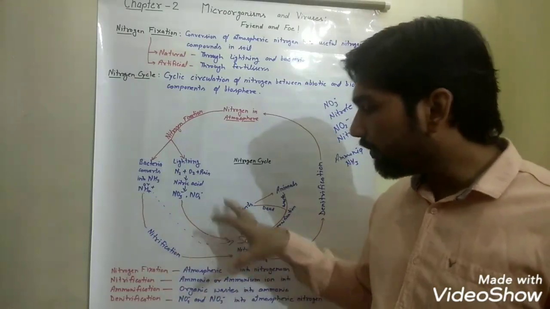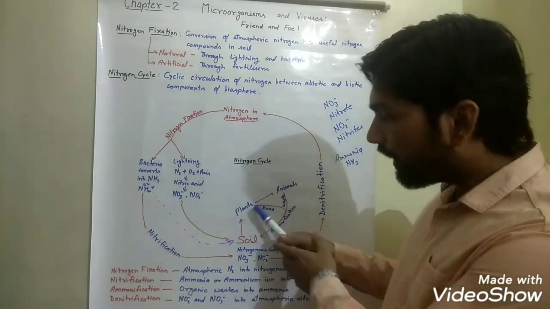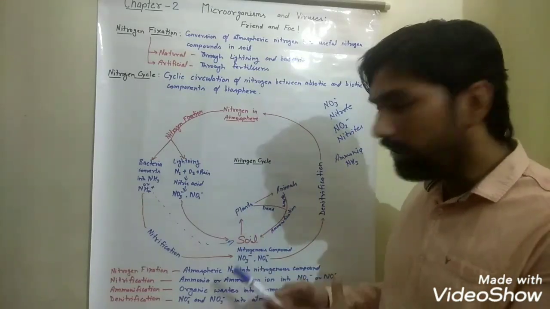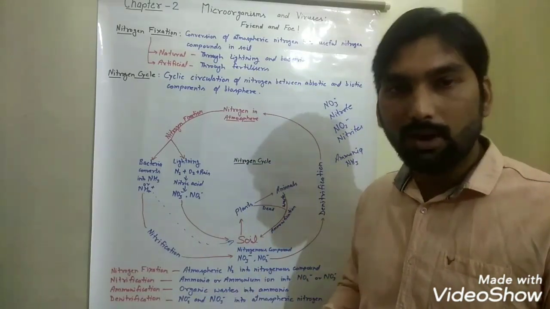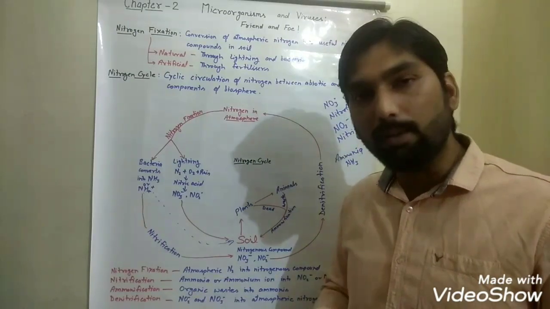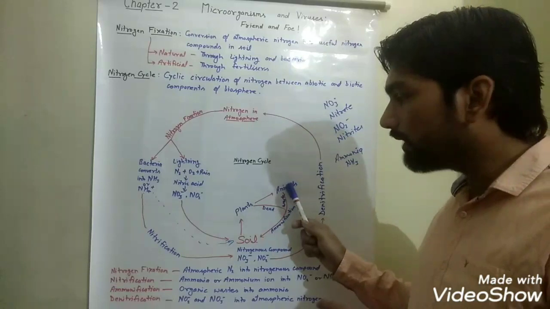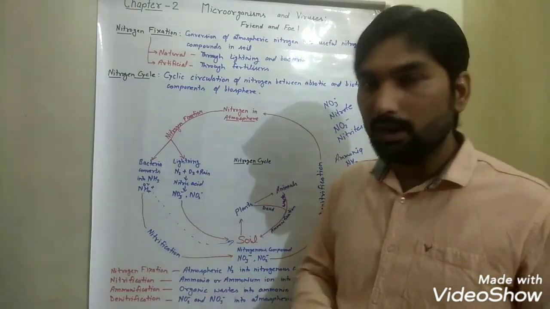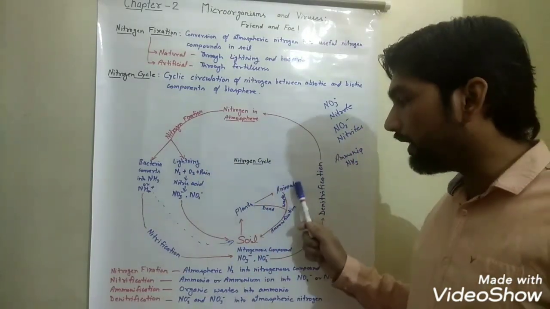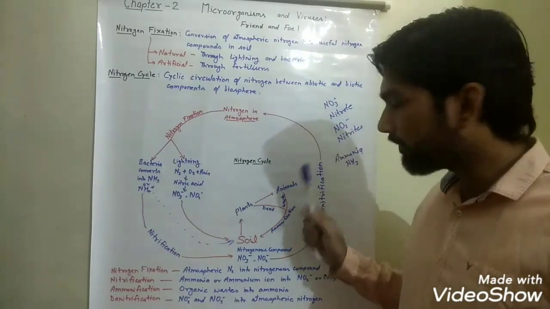Now, when these compounds are present in soil, the plants absorb these nitrogenous compounds to fulfill the requirement of nutrients in their body, and when animals or humans take food from plants, these nitrogenous compounds reach the body of animals.